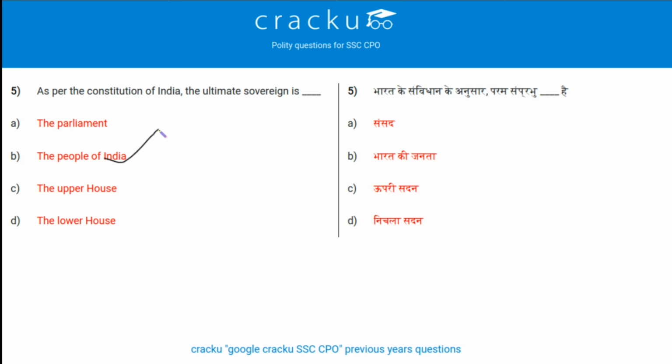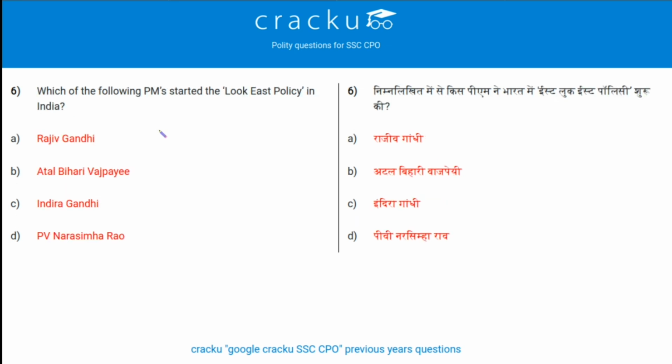Next question. Which of the following PM started the Look East policy in India? Look East policy was started in 1991 and it was during the tenure of P.V. Narasimha Rao. So option D is the answer.